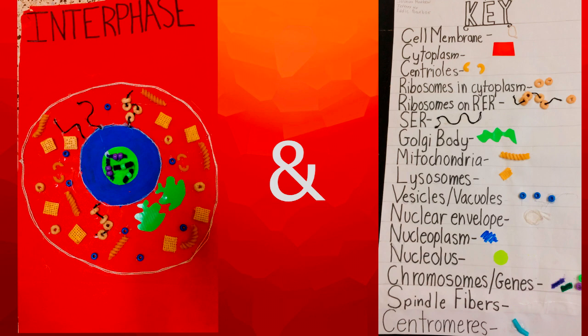As we can see, there are many organelles that have to be duplicated in the cell during the process of interphase. Organelles such as the mitochondria, which turns food into energy through the process of cellular respiration, the smooth endoplasmic reticulum, which is used to break down and process lipids, the rough endoplasmic reticulum, which has ribosomes on it and processes proteins to synthesize and package them throughout the cell, and ribosomes, which make proteins, are all present and duplicate during the process of interphase.